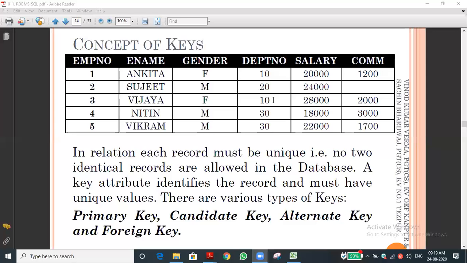Okay, we should not use the word elections and all. So this is called primary key. Candidate key means the same concept. Then we'll come to the third point, alternate key. For example, alternate key means, let me say, alternate for primary key.